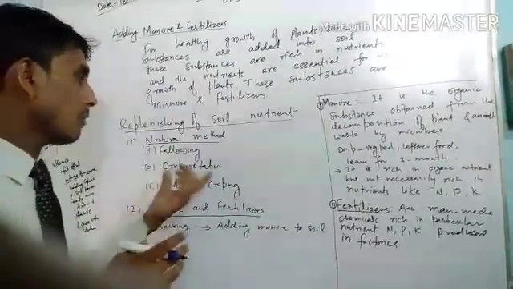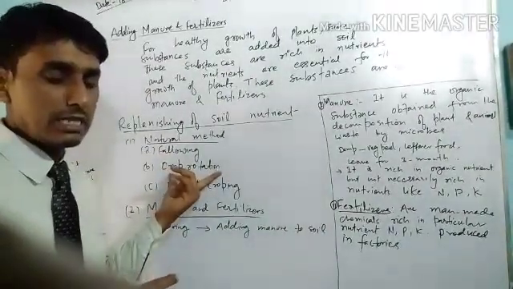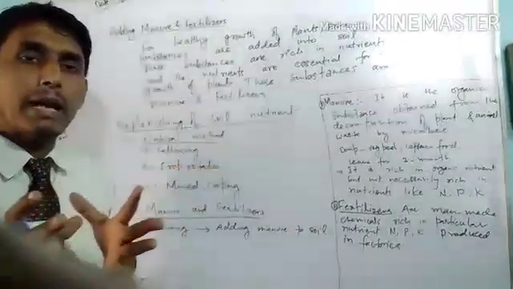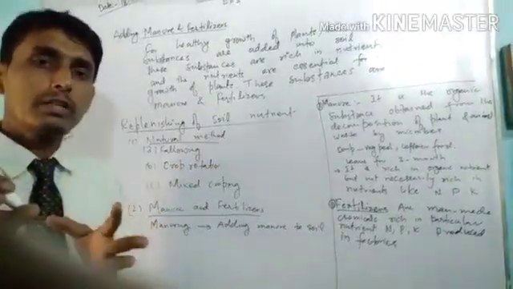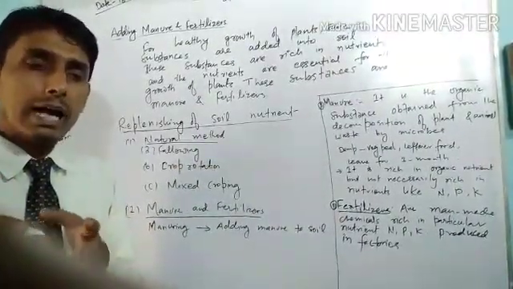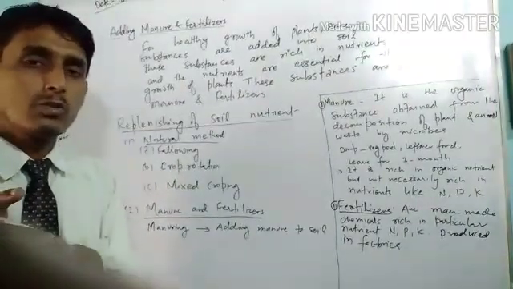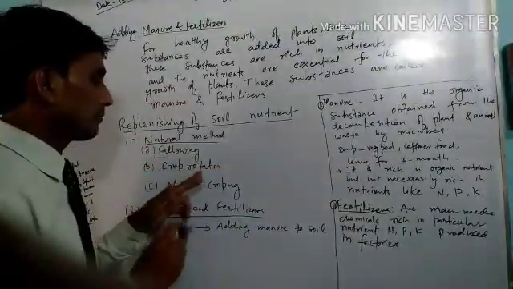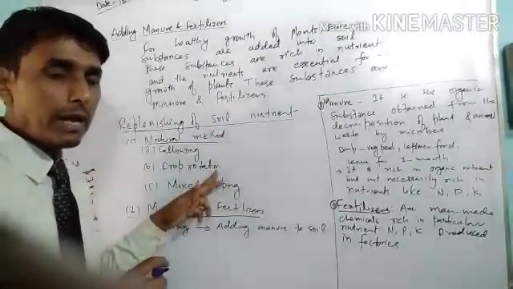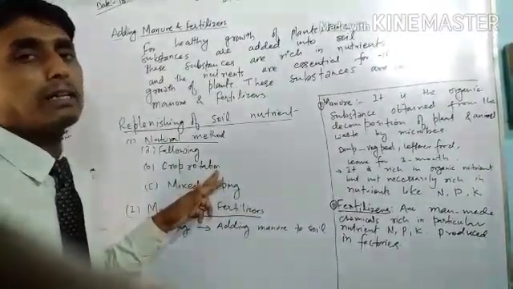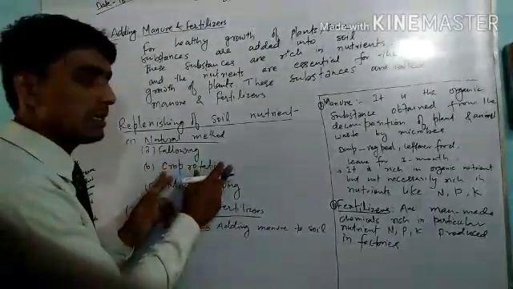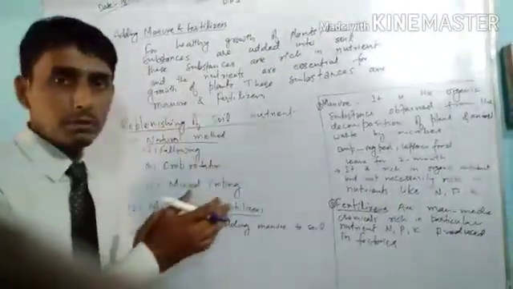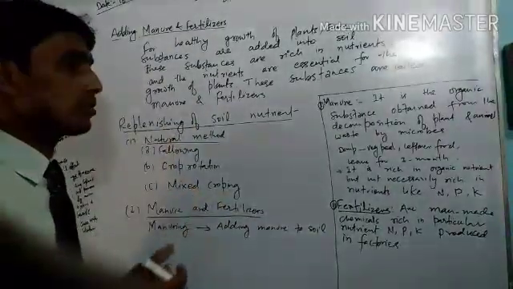So crop rotation is necessary, because every type of plant uses some particular nutrients in heavy amounts, and it gives some nutrients to the soil. So the nutrients used by one plant can be added by the other plant. By this method also you can replenish the soil nutrients.